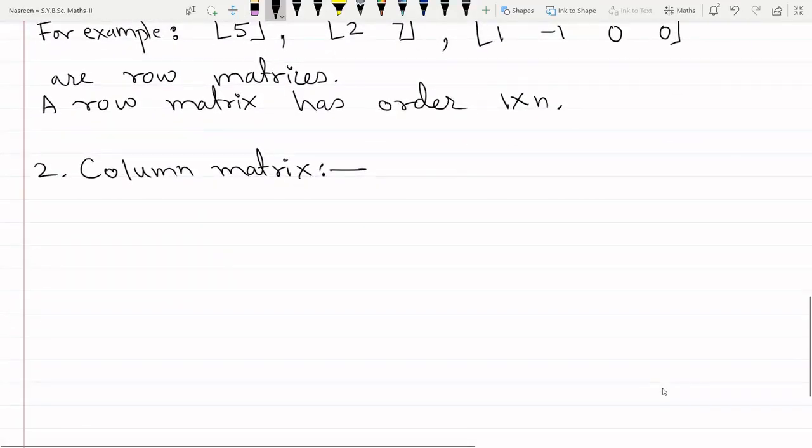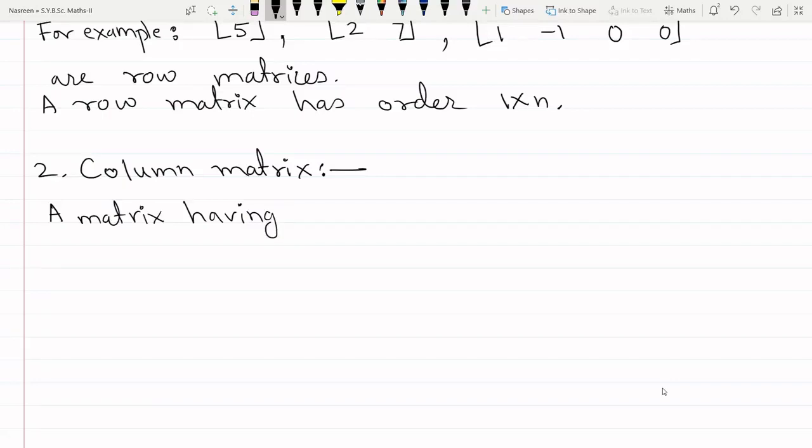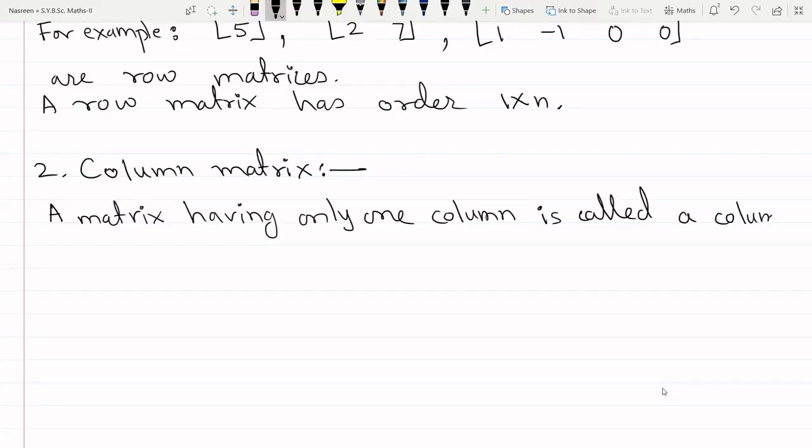So let us see the definition of a column matrix. It is similar to the definition of a row matrix. A matrix having only one column, a matrix which is having only one column, is called a column matrix.